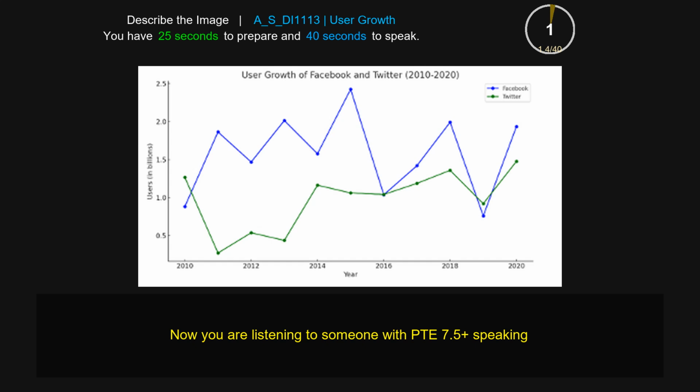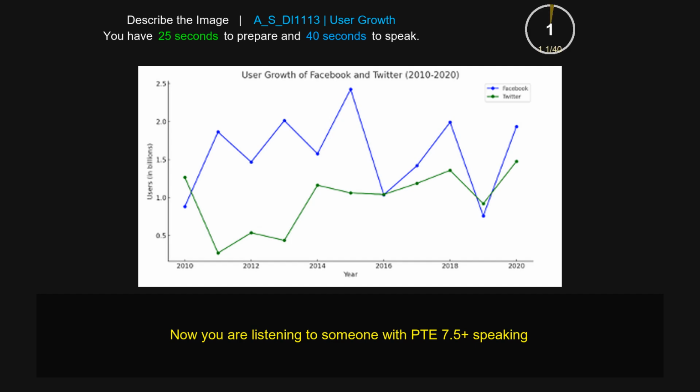The image provided is a line graph that gives us information about user growth of Facebook and Twitter from year 2010 to 2020. The x-axis represents year from 2010 to 2020 and the y-axis shows users in billions from 0.5 to 2.5, where the blue line is denoted as Facebook and green as Twitter. In 2010, the value of Facebook is 1 billion and the value of Twitter is about 1.2 billion, and in 2020 the value of Facebook is increasing, which is about 2 billion, and the value of Twitter is decreasing, which is about 1.2 billion. Overall, it is about user growth.